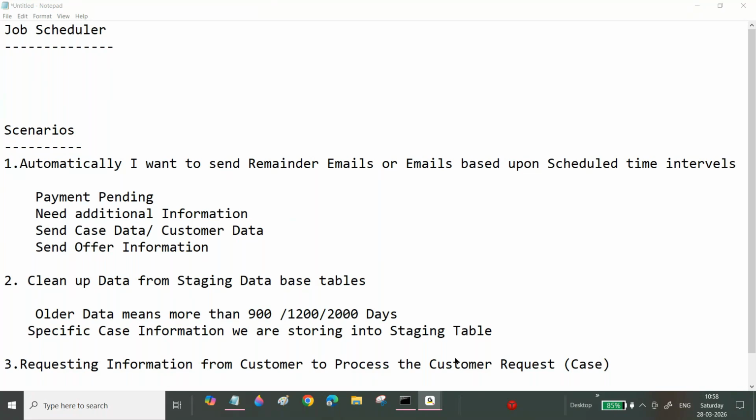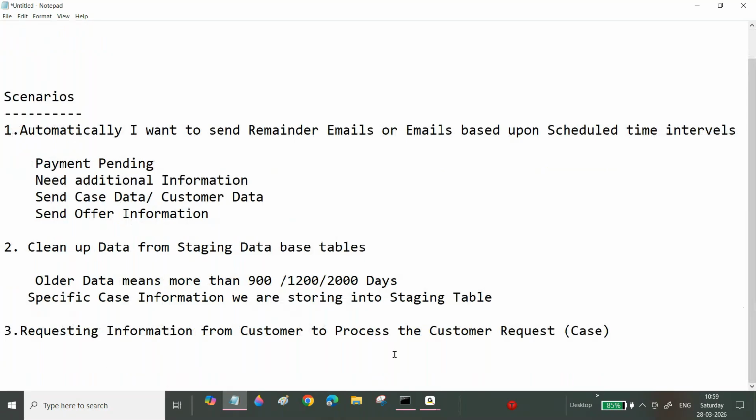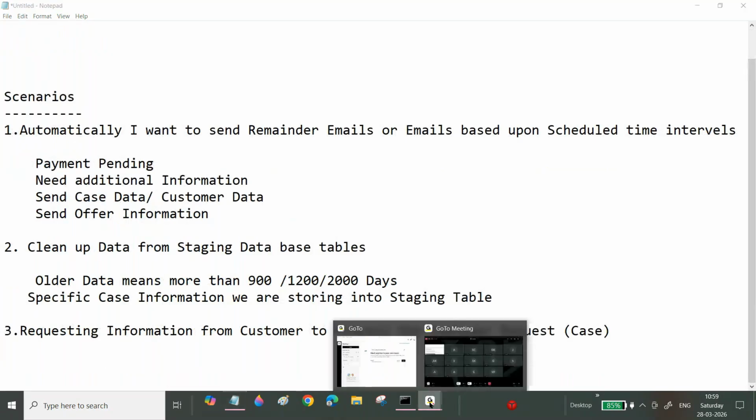All are valid scenarios only, whatever I'm discussing. Now when you apply a leave, if they didn't approve within the 15 days of time, automatically it will auto approve. Yes or no? Okay, that is the one scenario. Next scenario I will tell you.